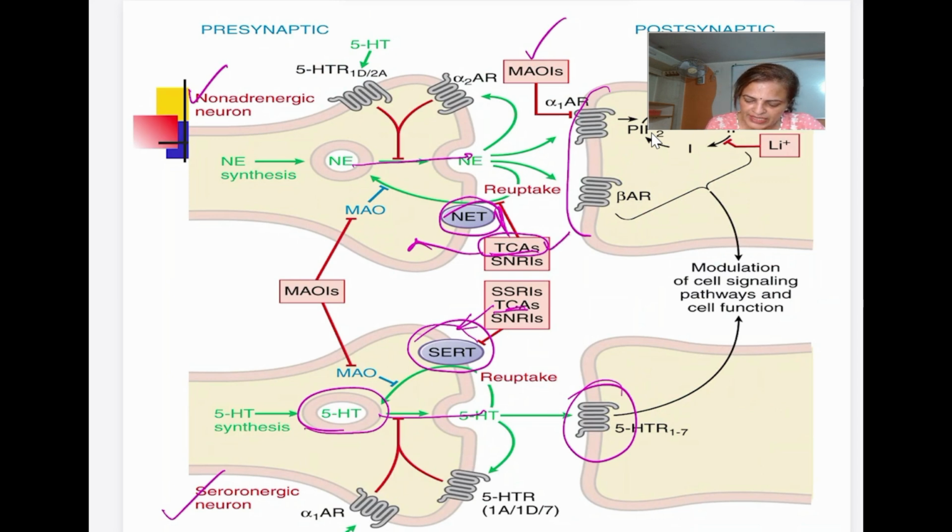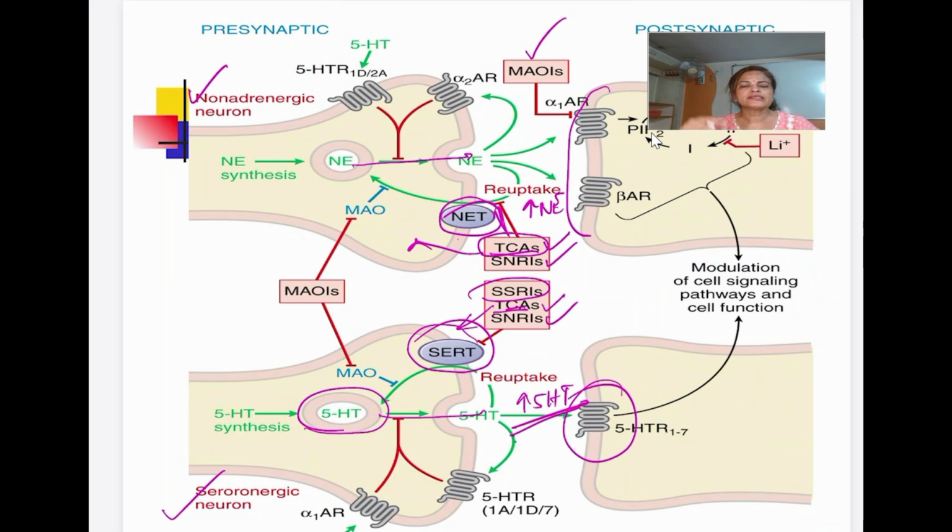So TCA and SNRI act on both, whereas selective serotonin reuptake inhibitor acts only on the serotonergic neuron. By inhibiting the transporter, the reuptake will not happen, and there is increased concentration of norepinephrine and of 5-HT in the synapse.